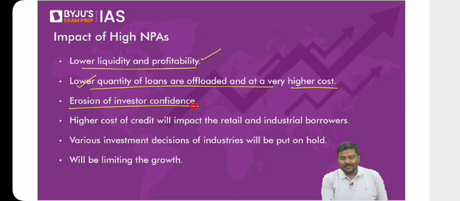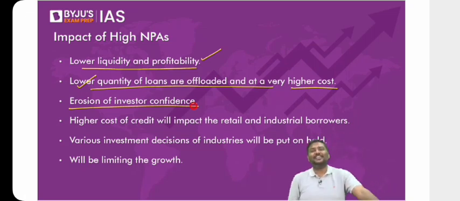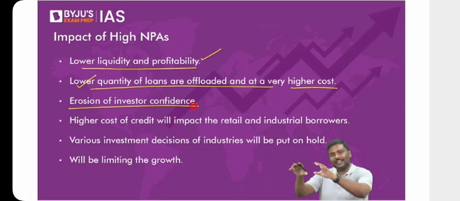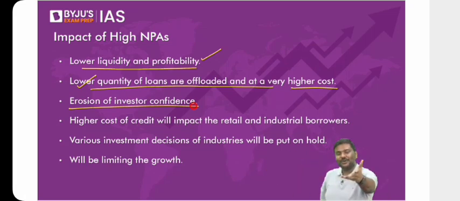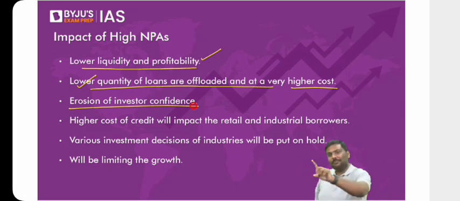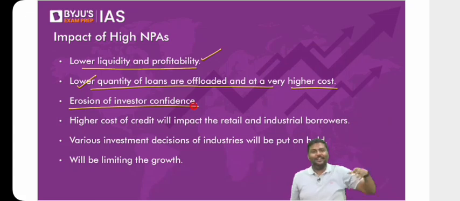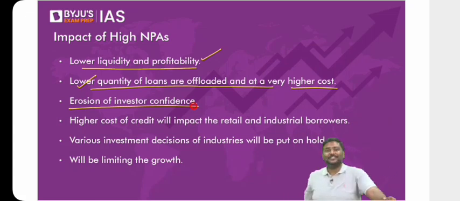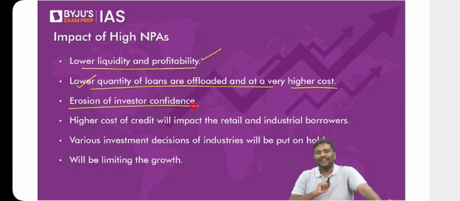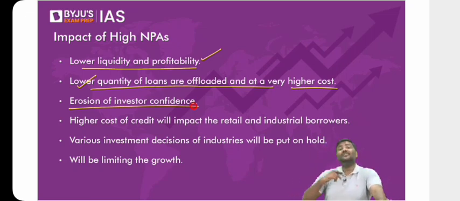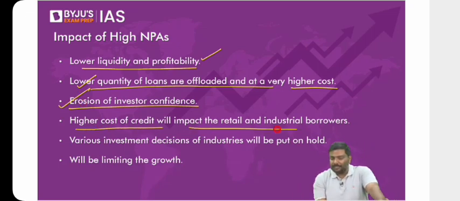What about investors? What about depositors? You tell me. Will you keep your money in SVB bank now? The best thing for me is that there is a crisis happening in real time, and suddenly I can ask you a question and you will automatically give me the answer. So, will you keep your deposits in SVB? Imagine they come all the way to India, open a branch, and offer you a 7% rate of interest. SBI offers 3.5%, they will offer you 7%. Will you keep your deposits with SVB? Of course not. And let's say SVB has issued shares. Will you purchase the shares of SVB now? Again, the answer is no. So depositor confidence and investor confidence will be eroded. Eroded means reduced, it will come down. The cost of credit will impact retail as well as industrial borrowers.